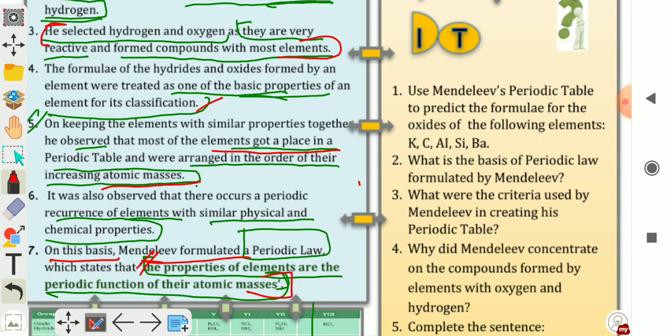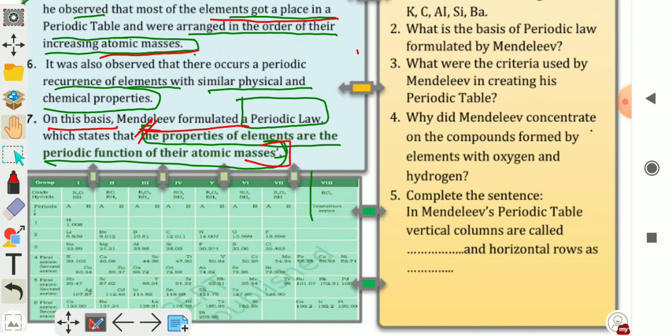Question number 5. Complete the sentence. In Mendeleev's periodic table, vertical columns are called groups and horizontal rows are called periods.